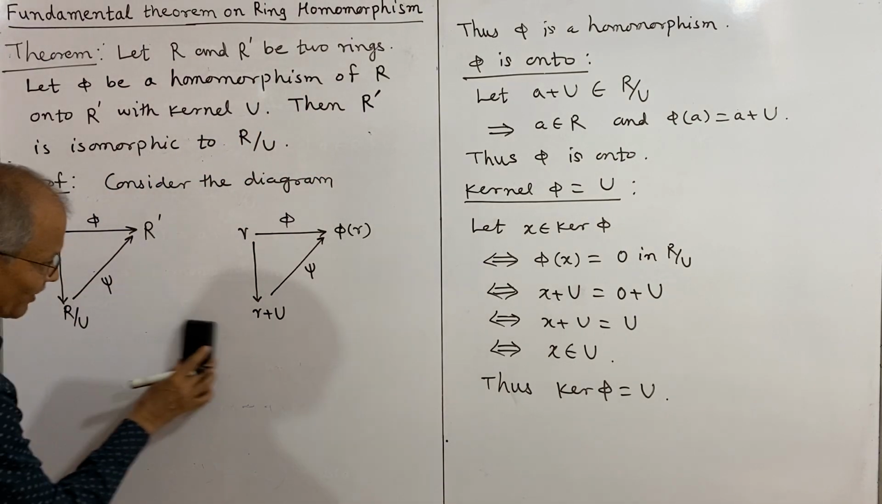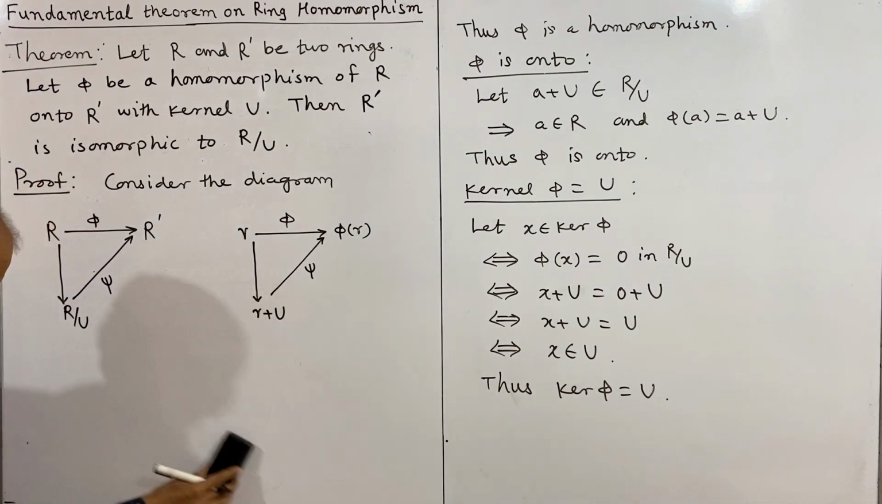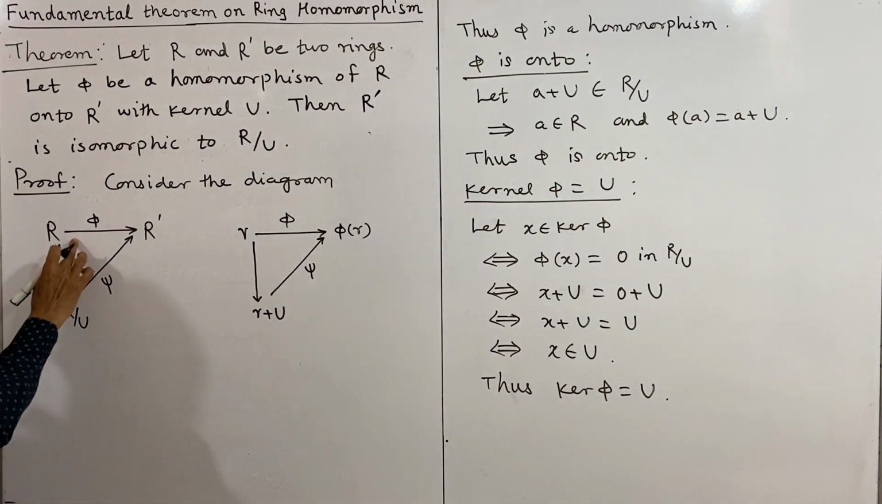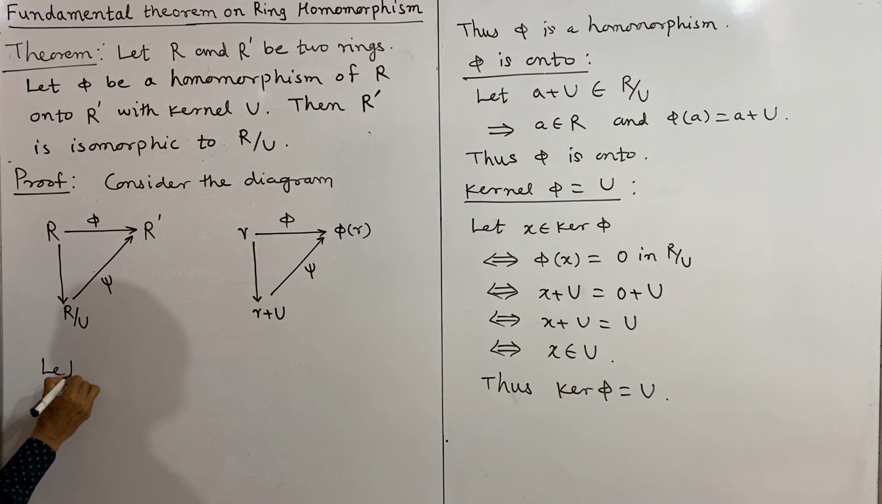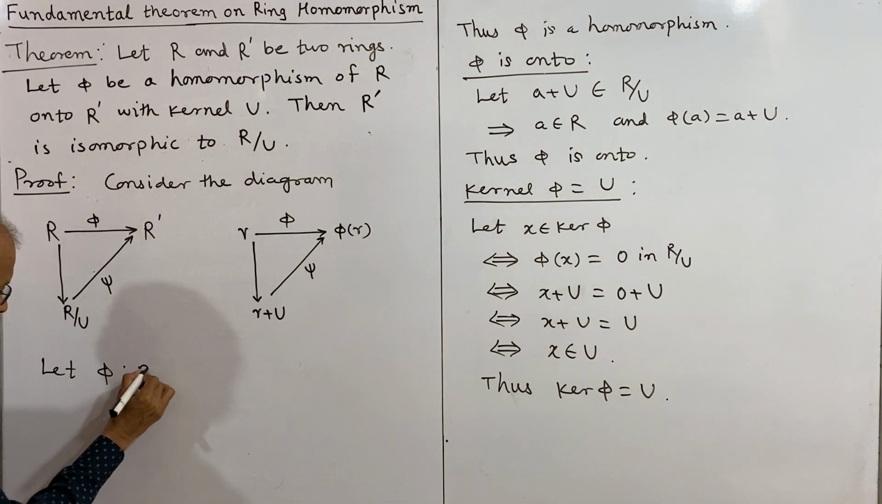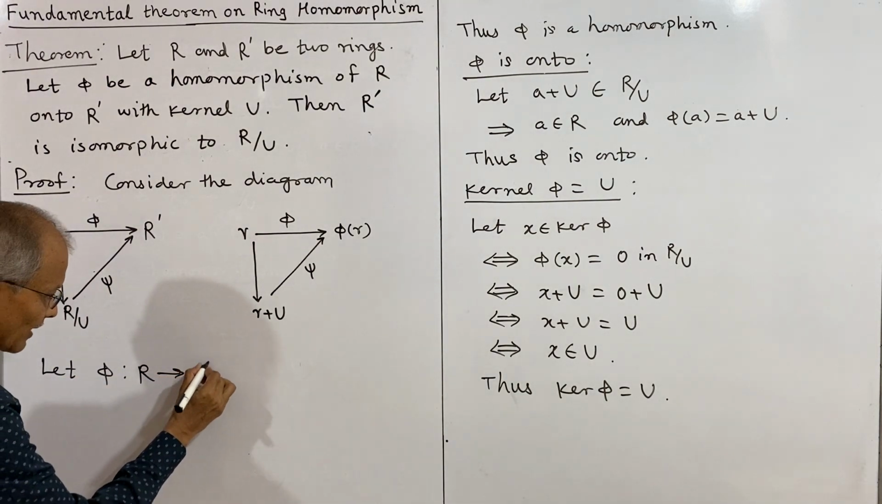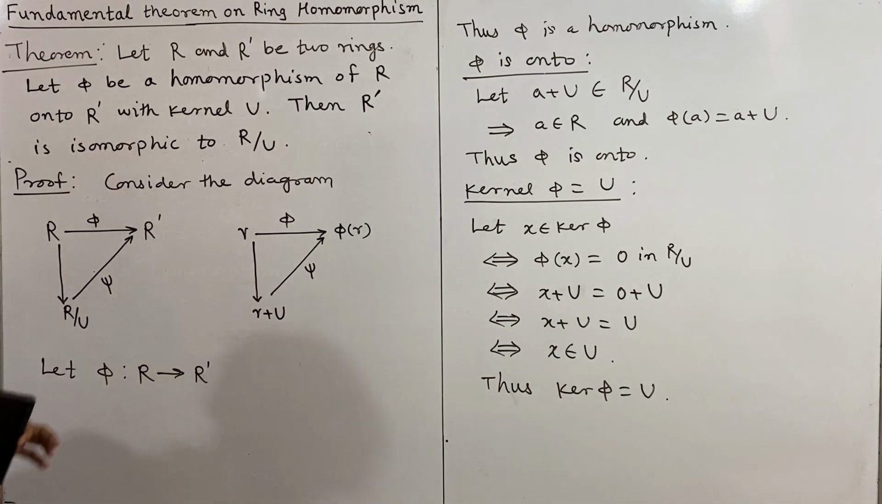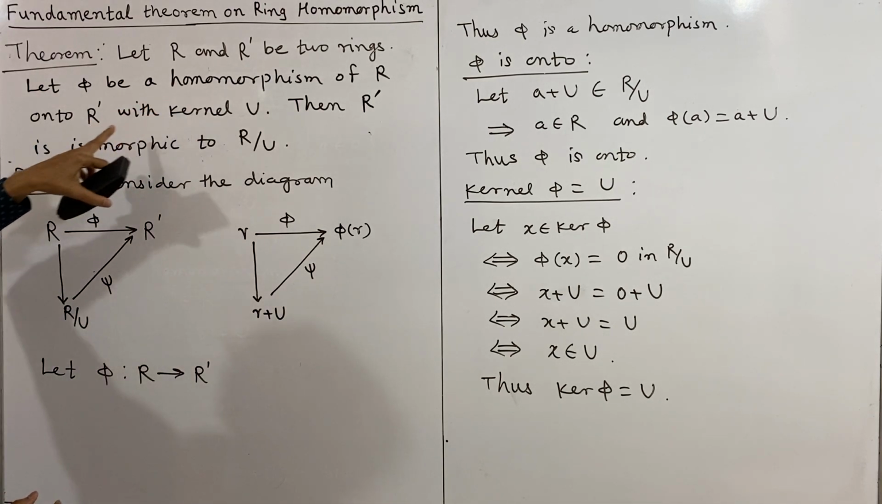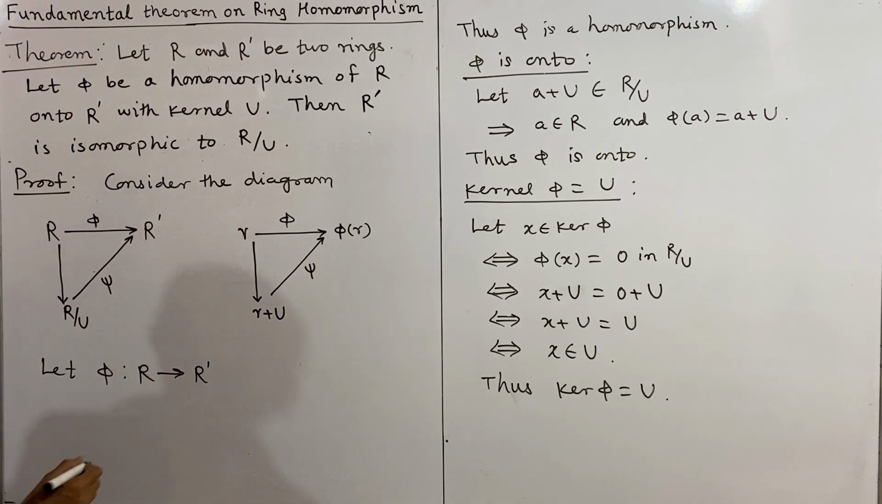Now we define the mapping. First, we have phi from R to R prime, that is a homomorphism. Let phi be a homomorphism of R onto R prime.